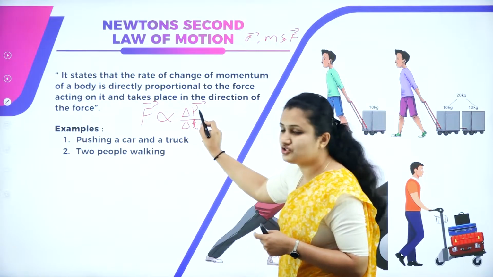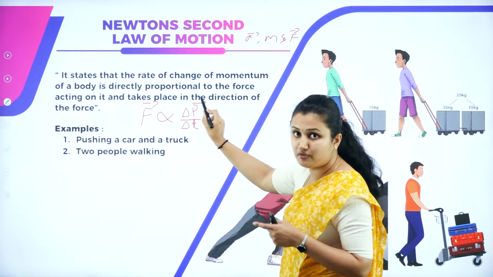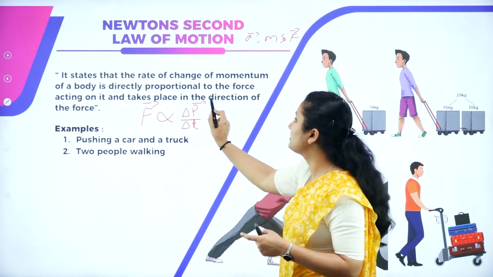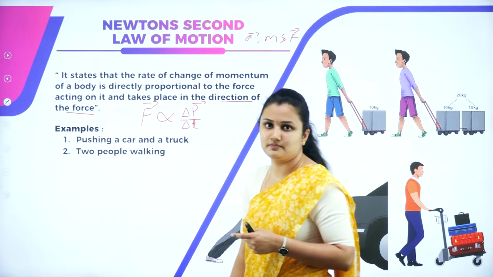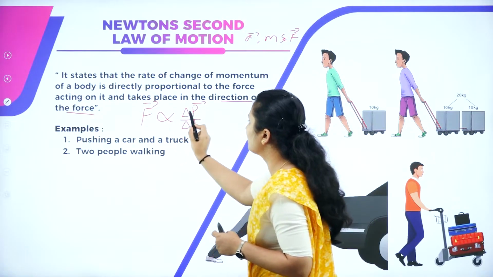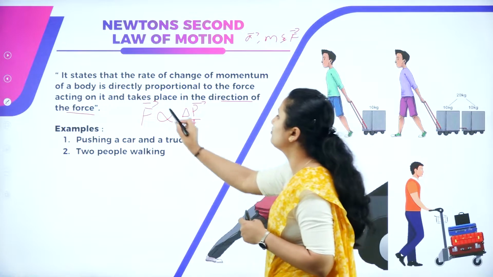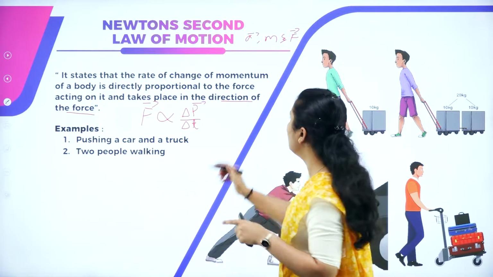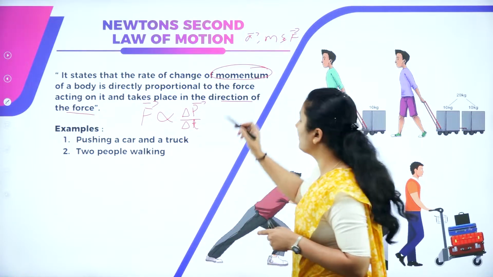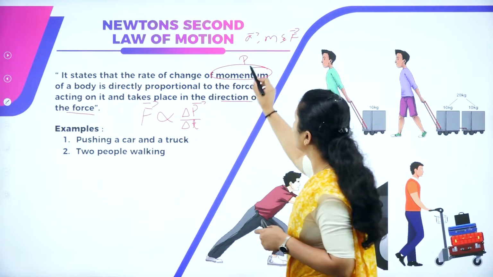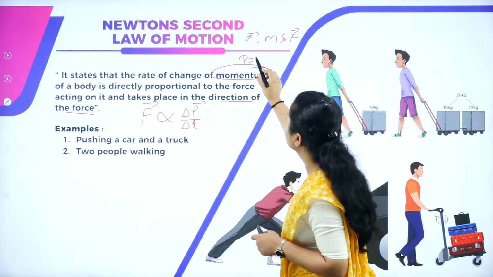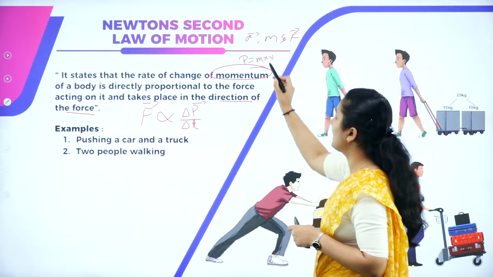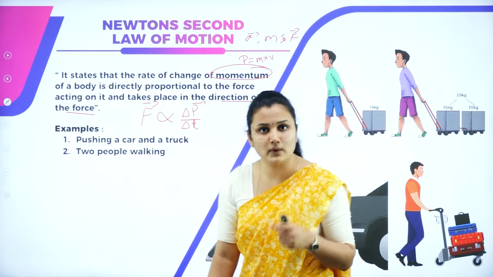So F is proportional to delta P by delta T. Force and momentum are vector quantities, which give us both magnitude and direction. Momentum is given by the symbol P. It is mass into velocity, mv. Momentum is mass into velocity.